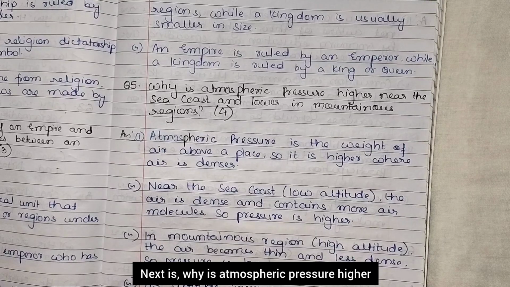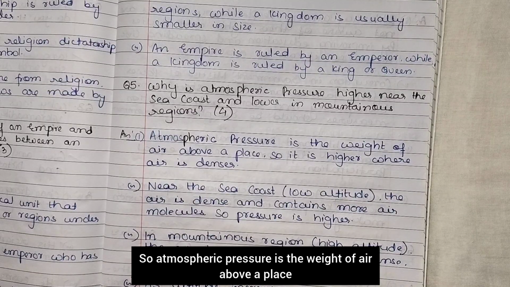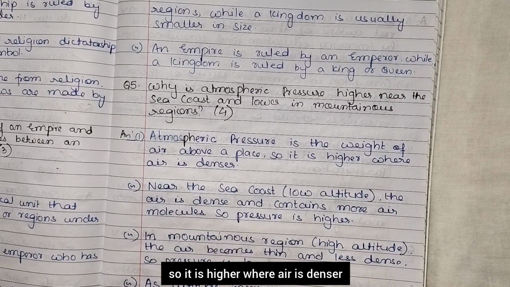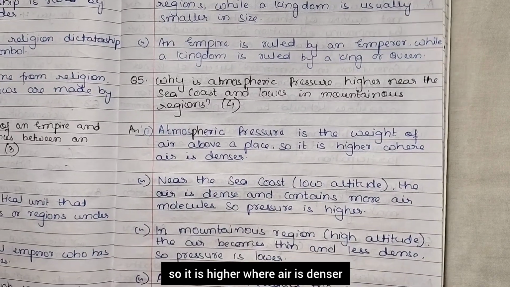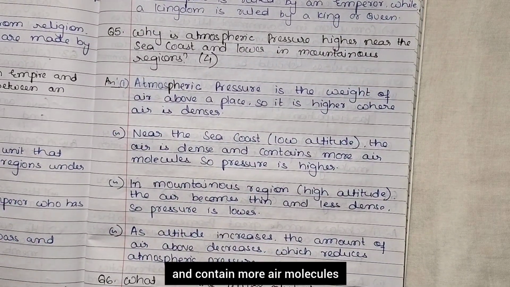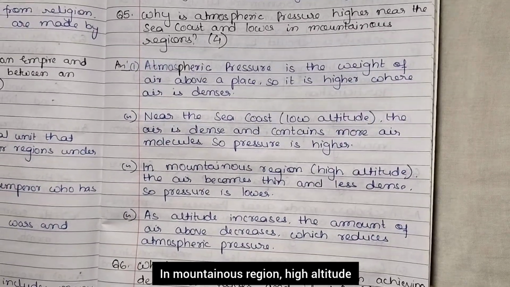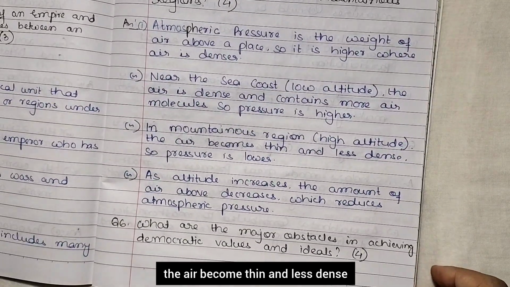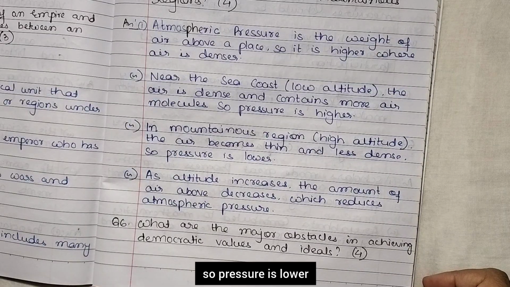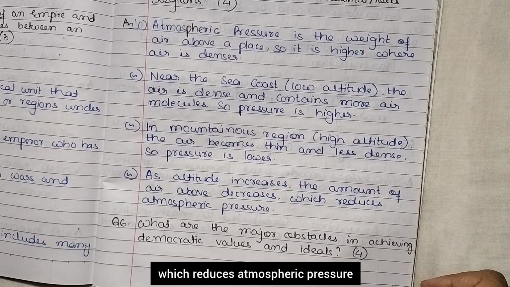Next is, why is atmospheric pressure higher near the sea coast and lower in mountainous regions? So atmospheric pressure is the weight of air above a place, so it is higher where air is denser. Near the sea coast, that is low altitude, the air is dense and contains more air molecules, so pressure is high. In mountainous regions, at high altitude, the air becomes thin and less dense, so pressure is lower. As altitude increases, the amount of air above decreases, which reduces atmospheric pressure.